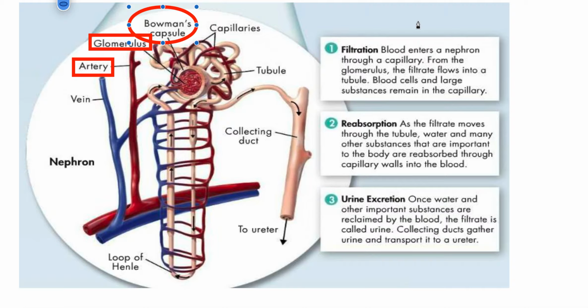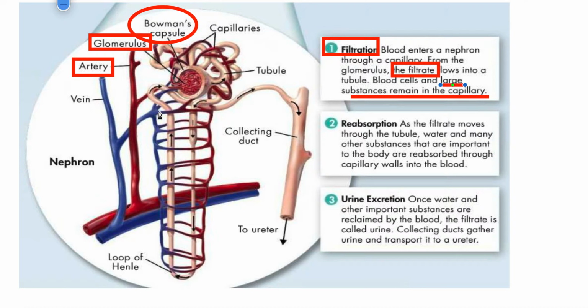is very high. So due to high pressure, the blood is filtered, and all small materials leave the blood vessels into the nephron. So that's what we say, that as the blood enters the nephron through the capillary from the glomerulus, the blood is filtered, and now this is called a filtrate. The filtrate flows into the tubule. Remember, only small molecules will leave the capillaries, while the large molecules remain in the capillaries.